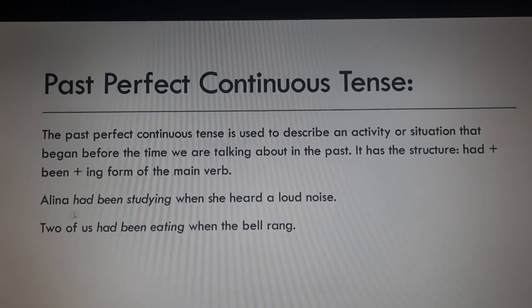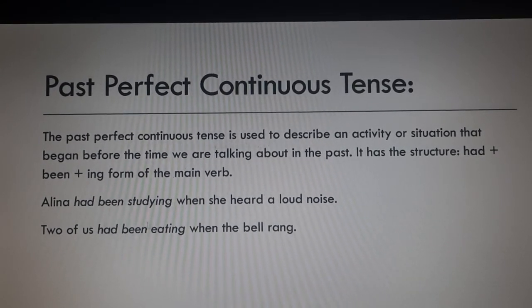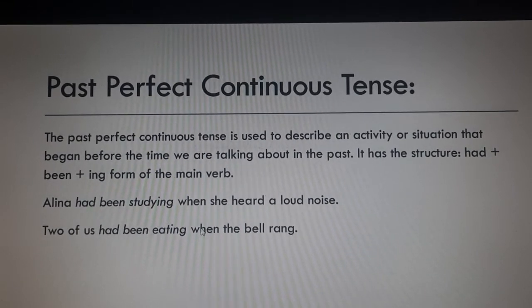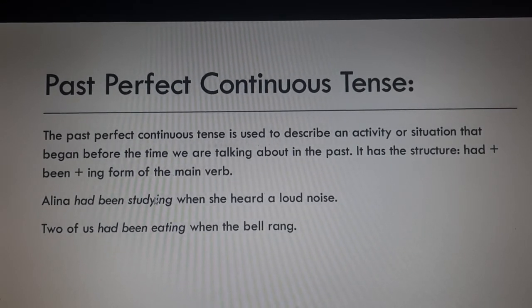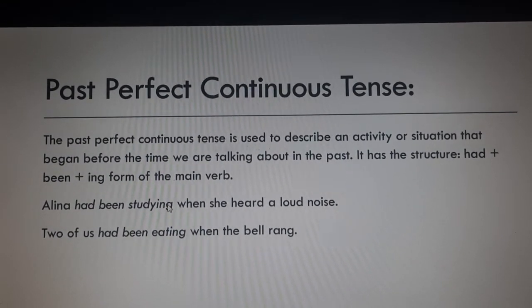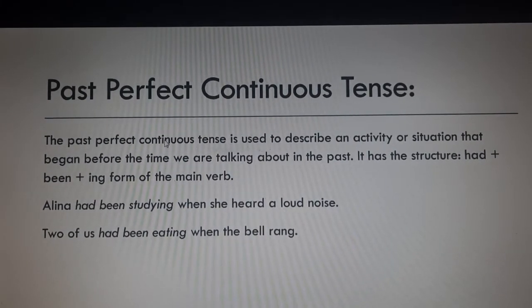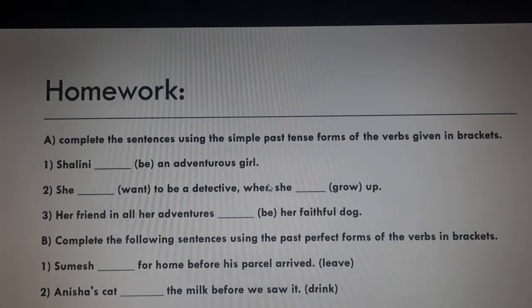For example, Alina had been studying when she heard a loud noise. We had been eating when the bell rang. So, something the person is doing, and while doing that, some other thing happened. To explain that, it is used like past perfect continuous tense.